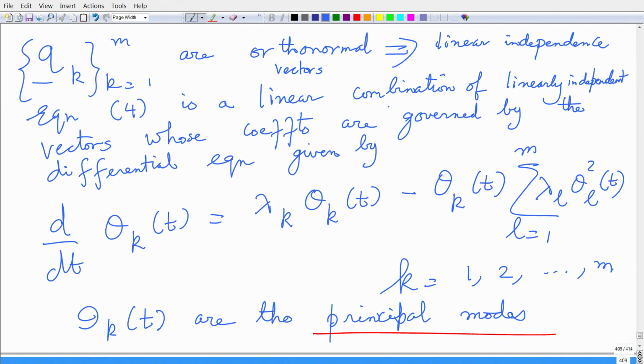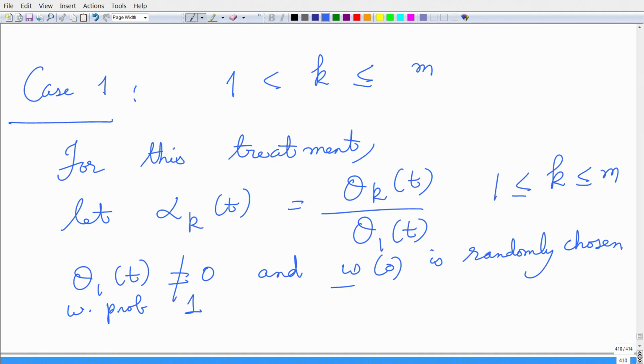So, this works for k equals 1, 2, so on till m, and we call theta k the principal modes of this nonlinear dynamical system. So, now our goal would be to solve for these principal modes, for which we break this problem into two cases. The first case is when 1 is less than k less than or equal to m, and the other case is when k equals 1, right.